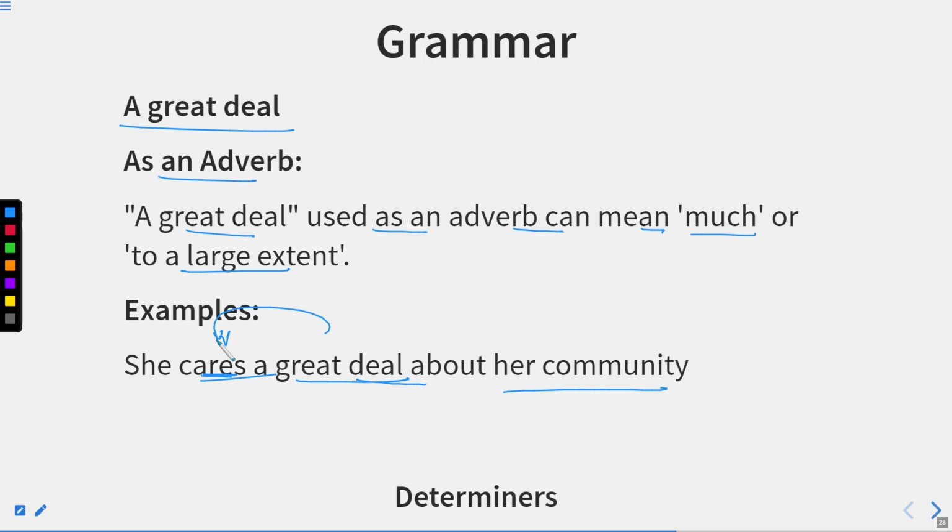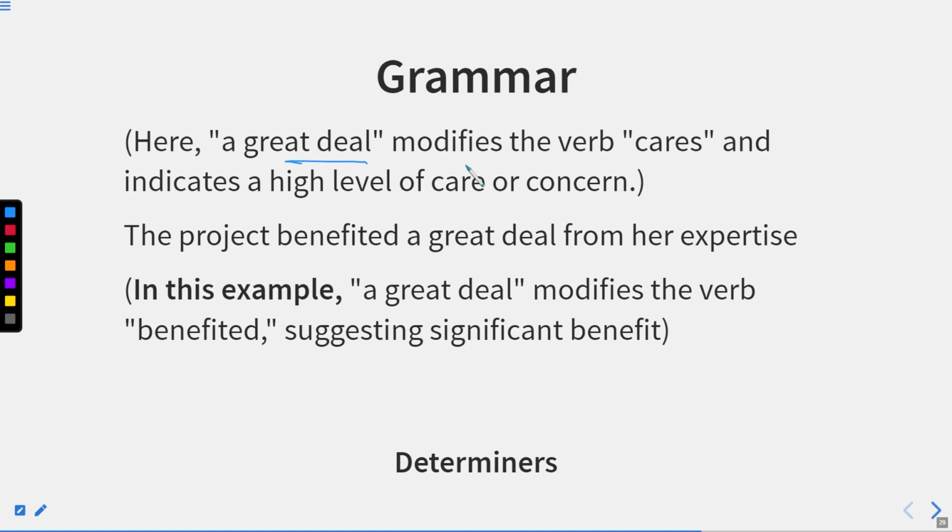Now, it means she cares very much for her community. Here, a great deal modifies the verb cares and indicates a high level of care or concern. It means she cares very much, or to a large extent. A great deal indicates a high level.